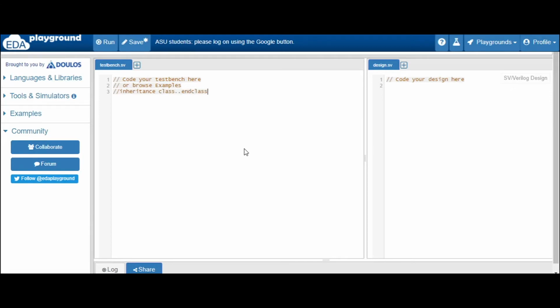Because it's a dynamic type. So what is happening in the parent class: you define some properties and some methods, and inheritance provides you the feature that you can extend this parent class and create another class, which we will name a child class. In this child class you will inherit all the properties and methods present in the parent class, and there is no need to define them again in the child class. This is the basic concept behind it.